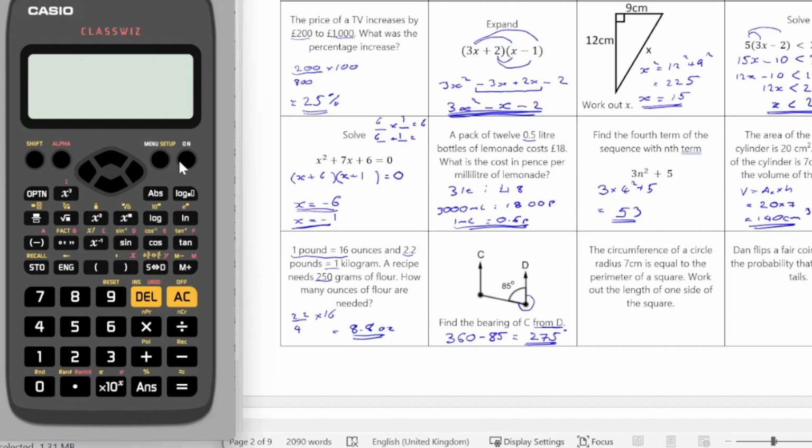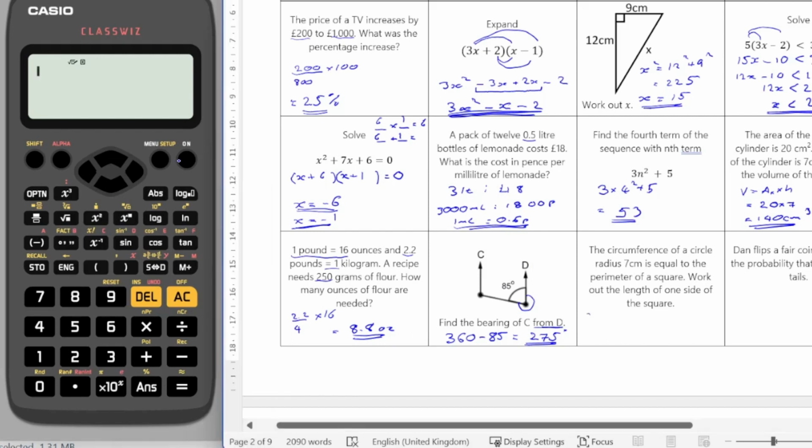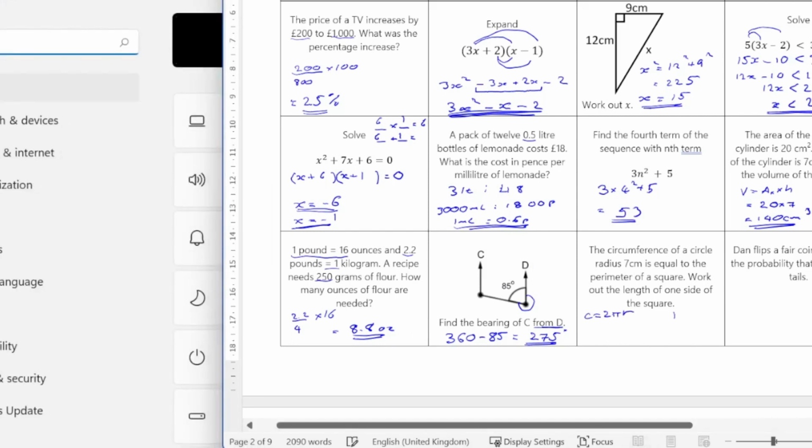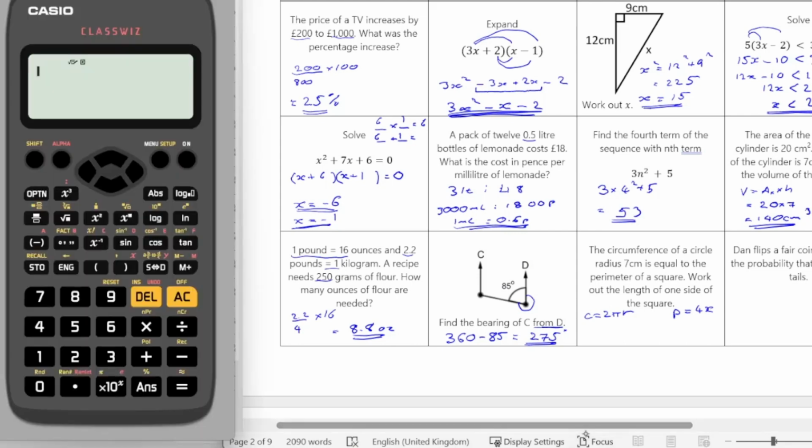Okay then, question the third one on the bottom row. So the circumference of a circle has a radius of 7 centimeters. It is equal to the perimeter of a square. Work out the length of one side of the square. Well, the circumference is going to be equal to 2 pi r. And the perimeter is going to be equal to 4 lots of the side. So if I work on that basis, those two things need to be equal.